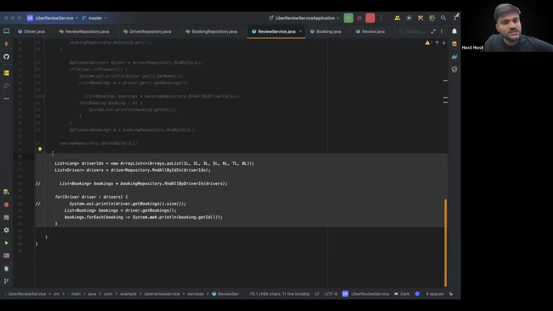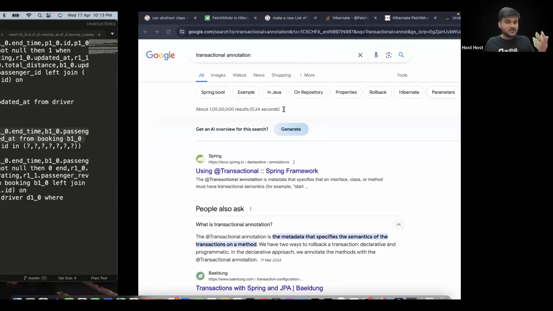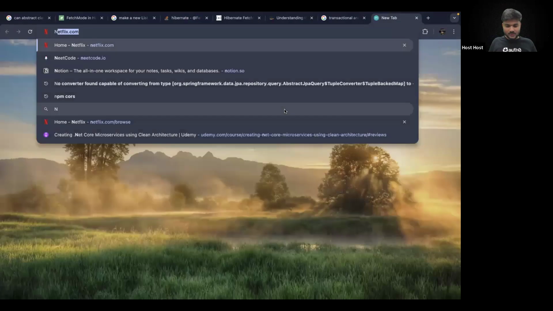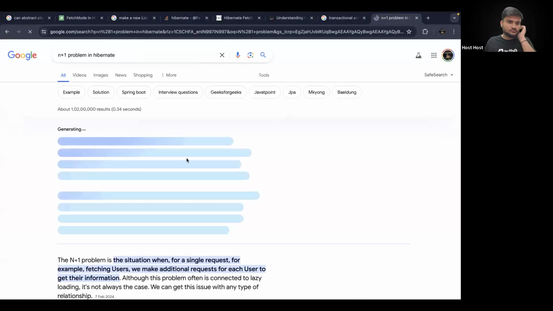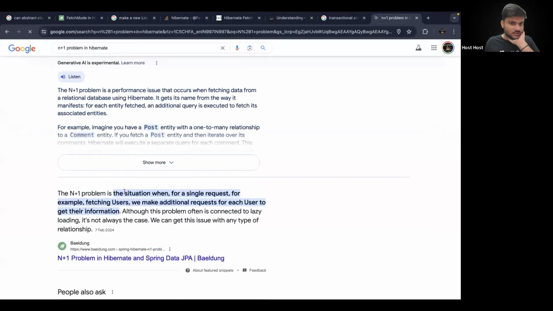Any more questions, guys? Did you guys understand a good problem today? And this is a very frequently asked question as well. You can find tons and tons of articles just talking about the N+1 problem. You can see situations where for a single request for fetching users, we make additional requests for getting information of each and every single user. Can you see this?